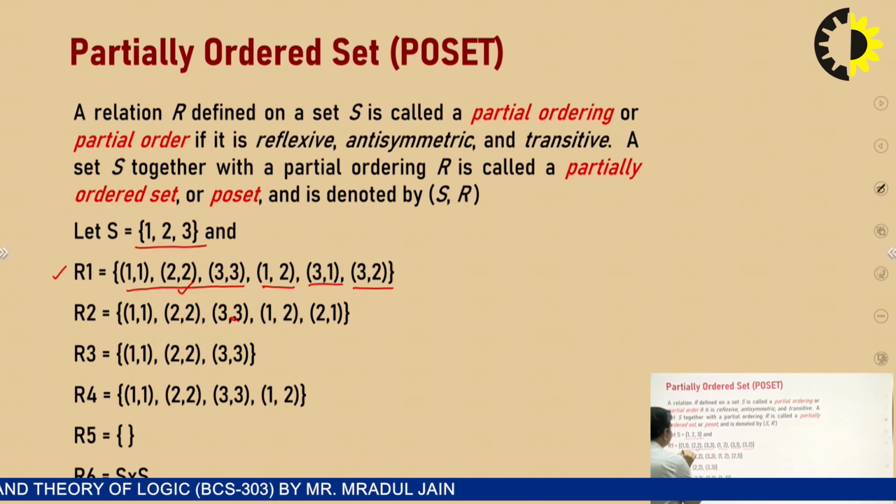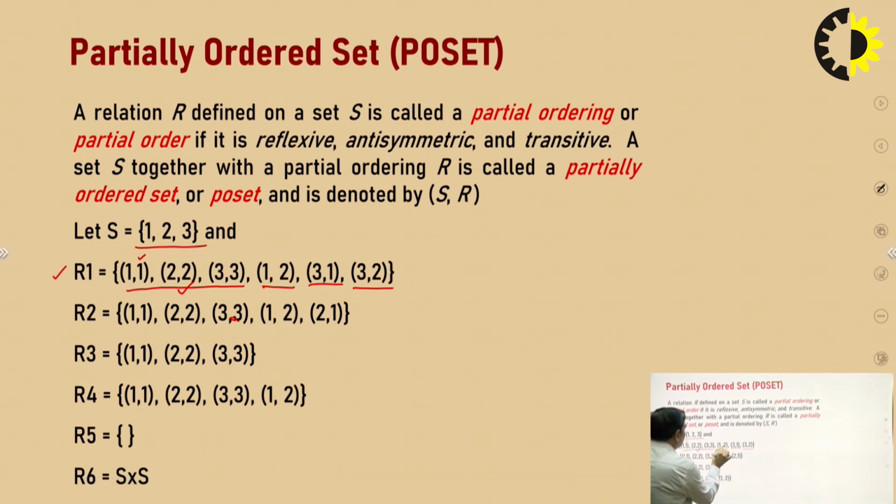So if this is 1, 1, then we will check this element, because 1 is related to 1 and 1 is related to 2, then there must be 1 is related to 2, and 1, 2 exists. Again we will check if there exists any pair which starts from 1. No such pair exists. Now we will consider 2, 2.